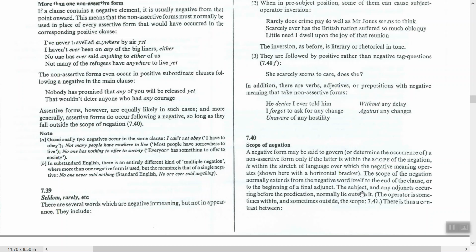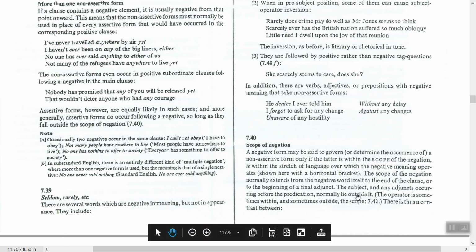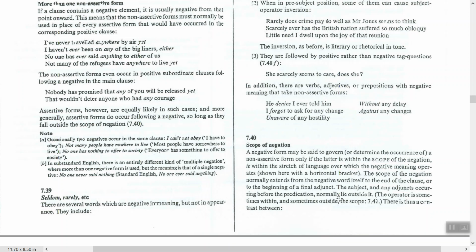The subject and any adjuncts occurring before the predication are outside the scope. For example, if we have a subject, he is not reading.